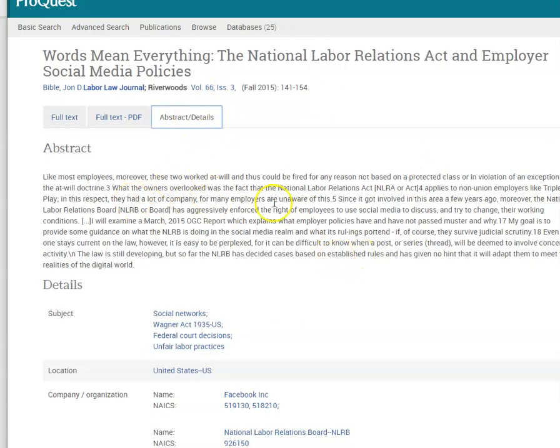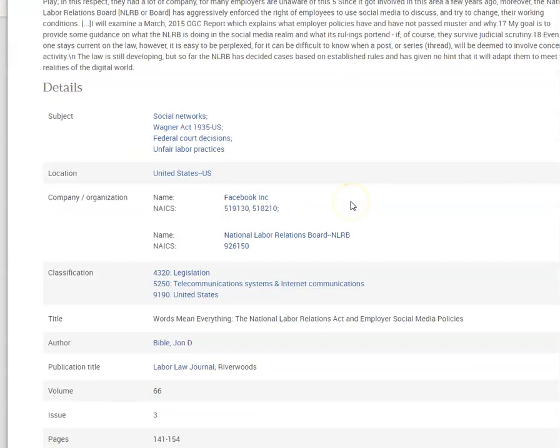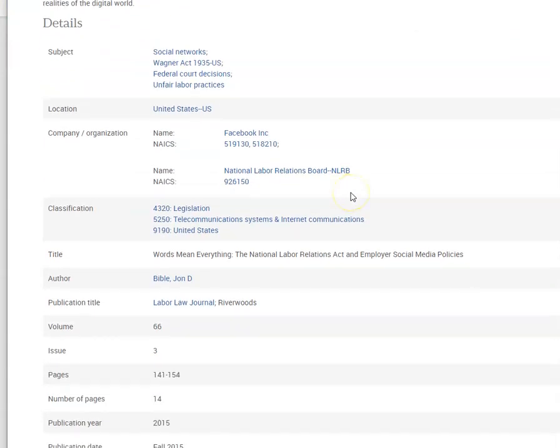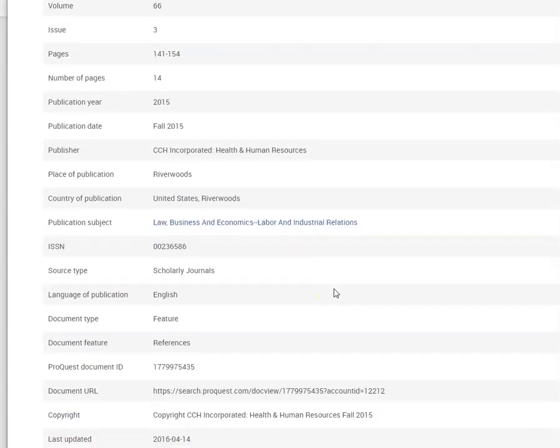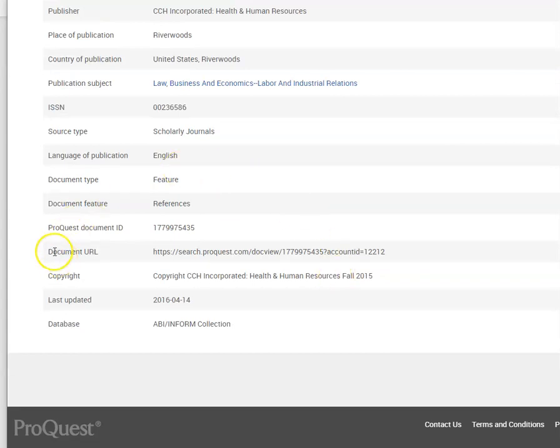Every journal looks a little bit different, so maybe let's look at these details to try to see if there is a DOI. It is an online article, so you are going to need some kind of web information to identify the journal article. So here we keep scrolling down, and then we see something called a document URL, and say, okay, well, I don't see a DOI here.